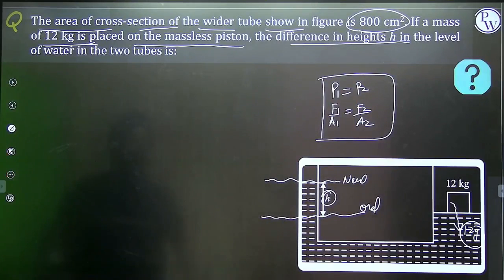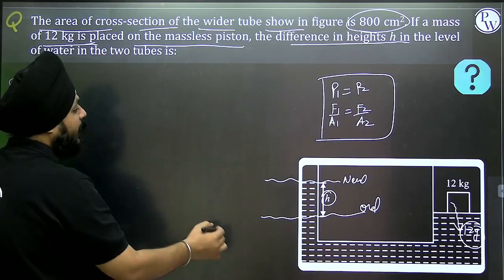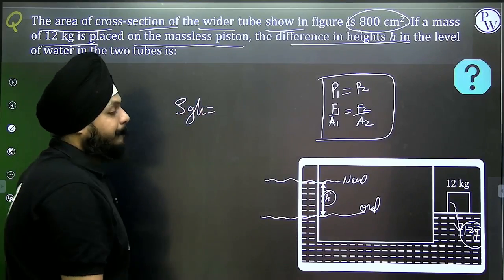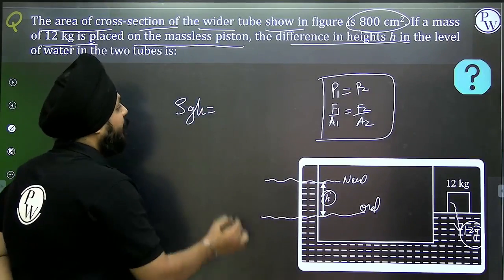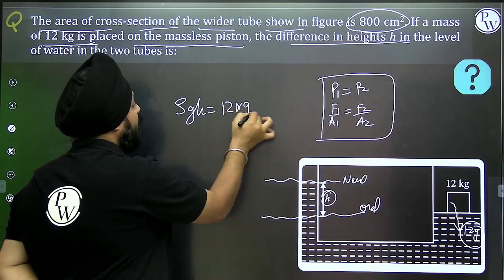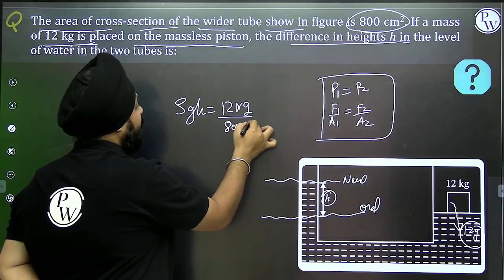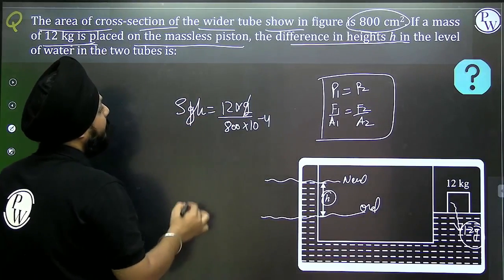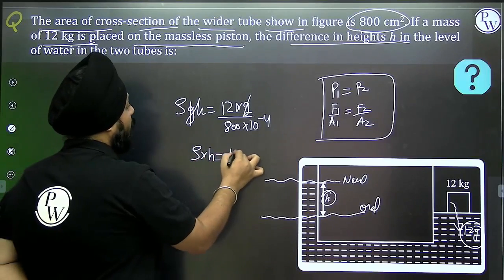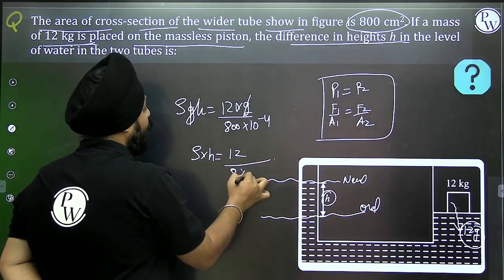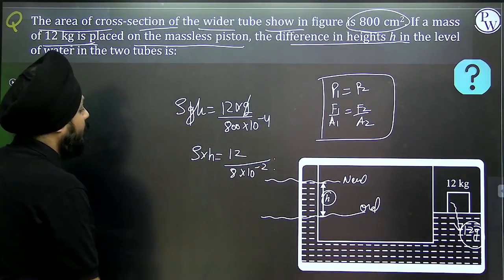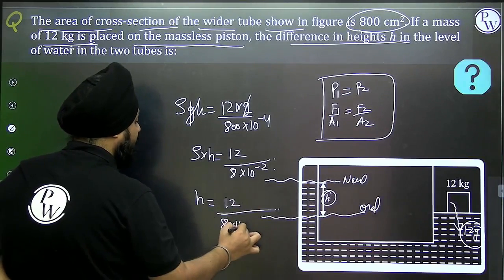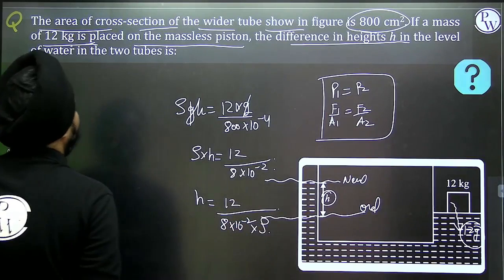Okay, now. So can we say the difference of the water level, what is the pressure difference? Rho g h. Pressure difference is rho g h. Can I say it is 12 into g by area, that is 800 centimeter square into 10 to the power minus 4? Can we cancel out g? Rho into h is equal to 12 whole divided by 8 into 10 to the power minus 2. So can I say h is equal to 12 whole divided by 8 into 10 to the power minus 2 into density of the liquid.